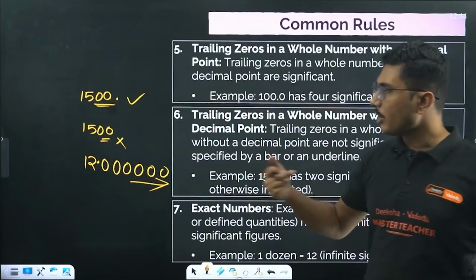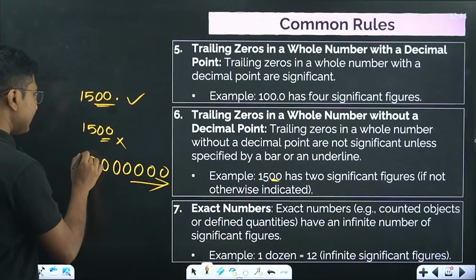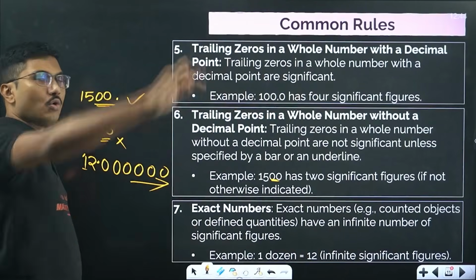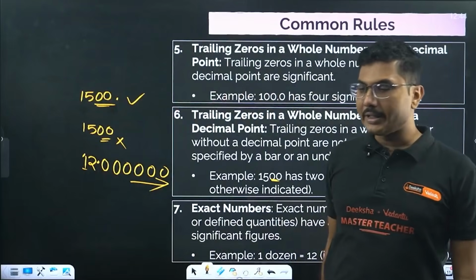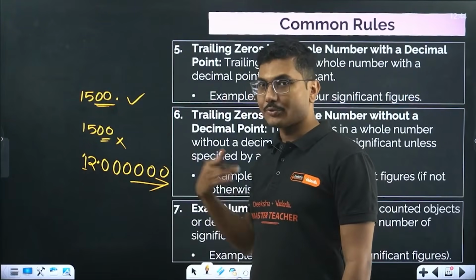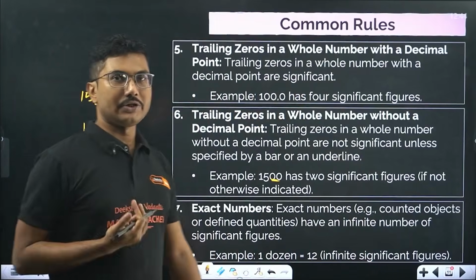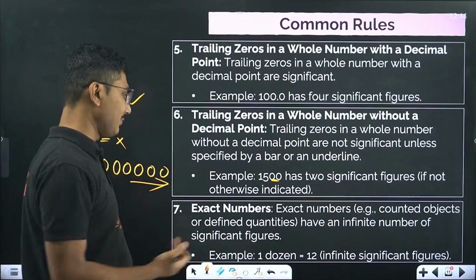It will not be 12.001. Because it's an exact number, you can put a decimal and write an infinite number of zeros after it. That's why an exact number is infinitely significant.